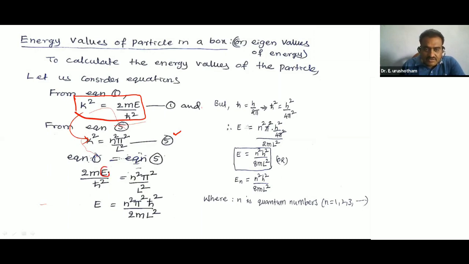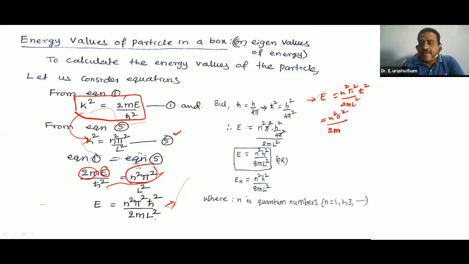From this relation, E is equal to n square pi square, as it is, h bar square by 2m L square. This is energy. E is equal to n square pi square h bar square by 2m L square. So I am writing as it is. Here, you see, E is equal to n square pi square h bar square by 2m L square.